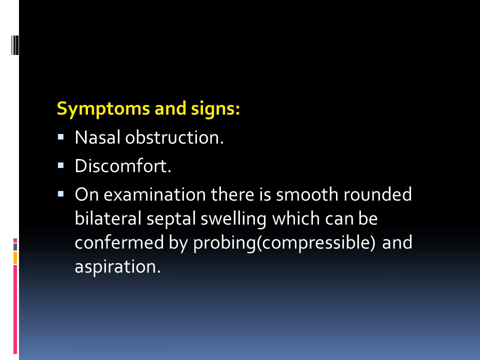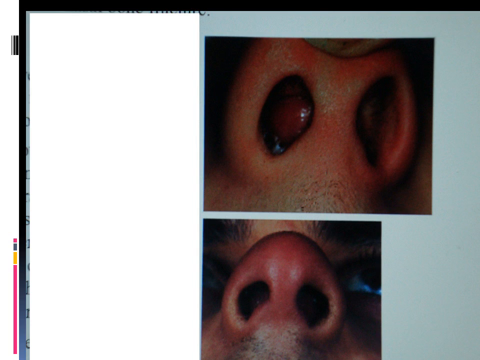Usually the swelling is soft and in the anterior part of the nasal septum. If we want to confirm the diagnosis, we can take a Jobson-Horne probe and press the swelling to see if it is compressible or not. This is septal hematoma arising from the medial wall of the nose.